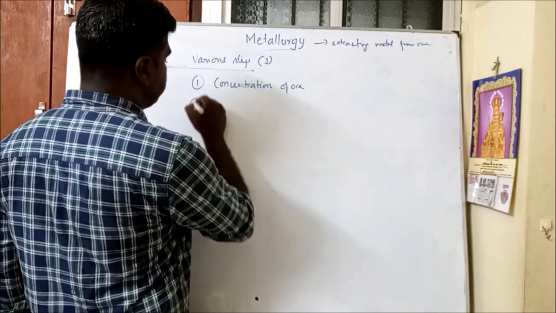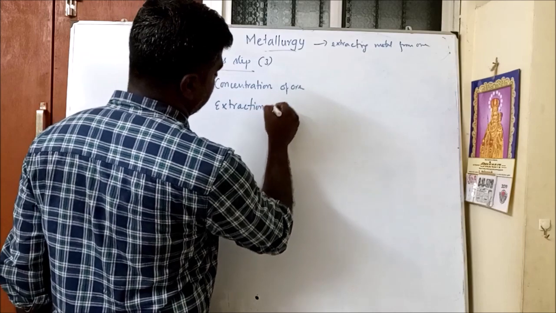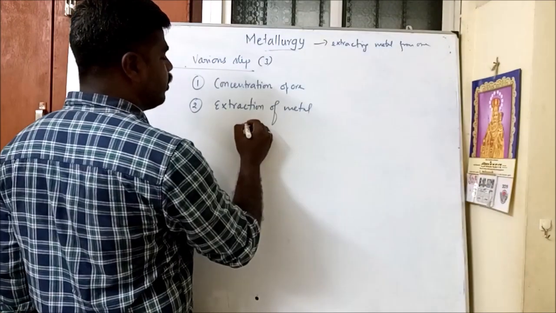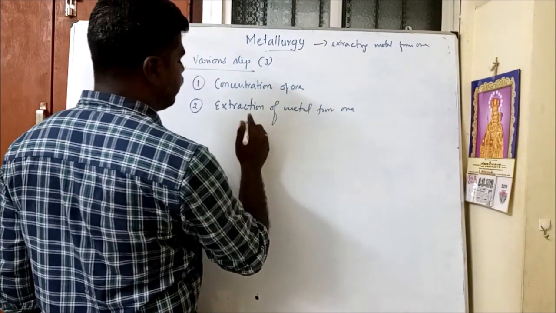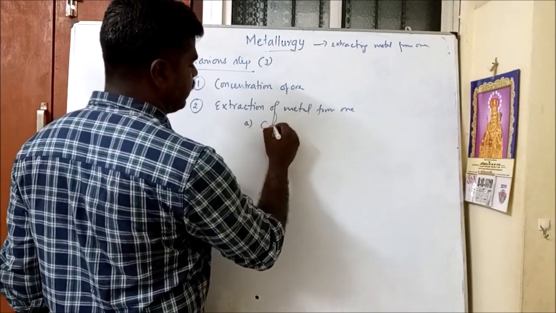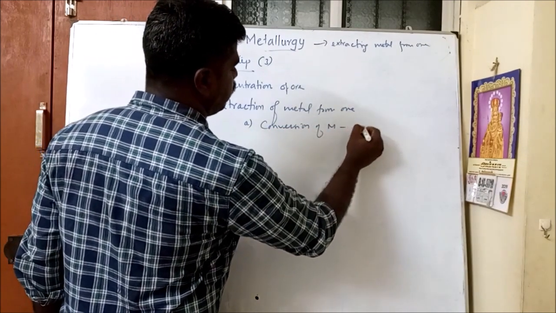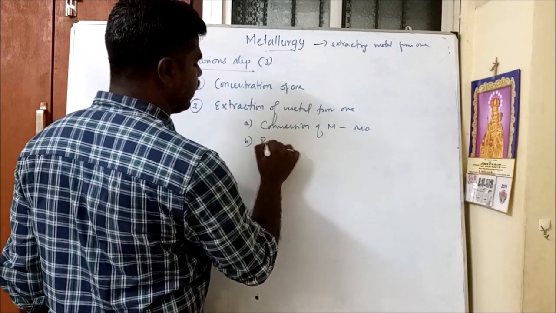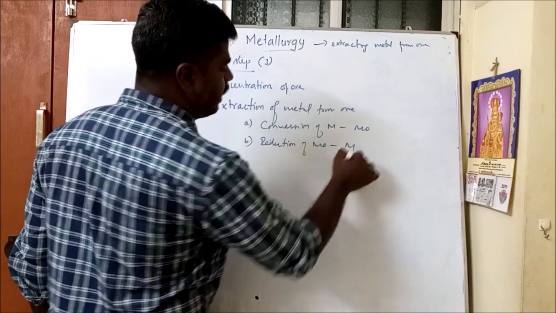Next, the second step, extraction of crude metal from ore. Here we have to follow 2 steps. The first is conversion of metal ore to metal oxide, and the second is reduction of metal oxide to metal.